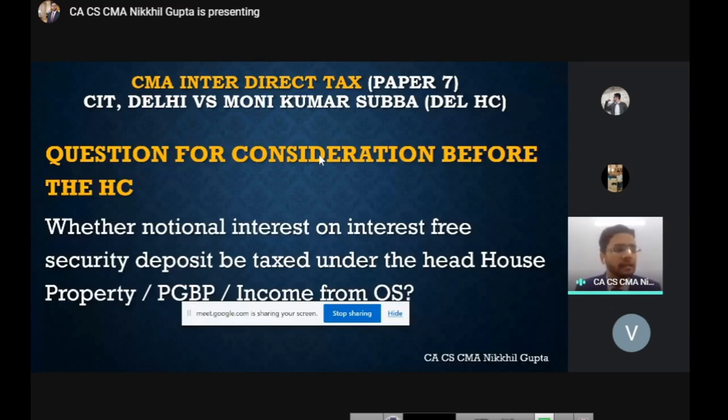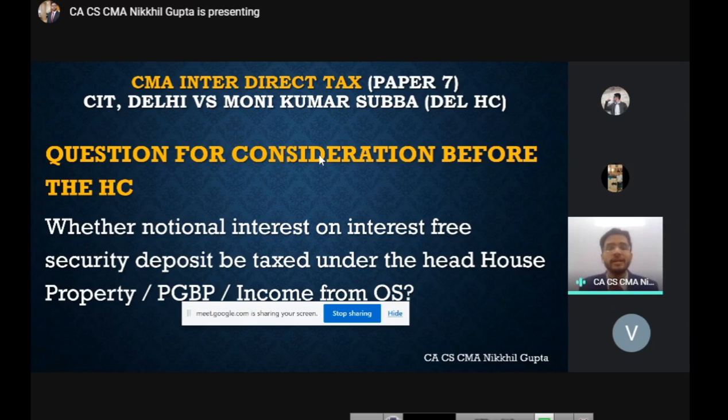The reason behind the negative answer of the High Court is that for taxing notional income, there has to be a specific provision in the Income Tax Act. There has to be a specific provision in law. Unless and until there is a specific provision in law, notional income cannot be taxed. Only real income can be taxed in the hands of an assessee, but notional income can be taxed only in those situations which are specifically given in law.